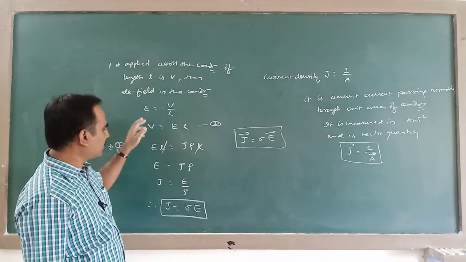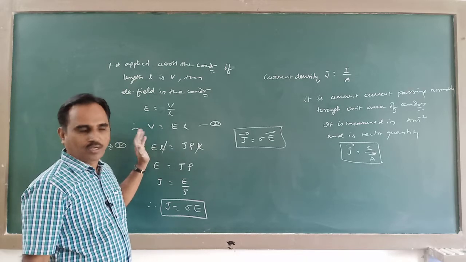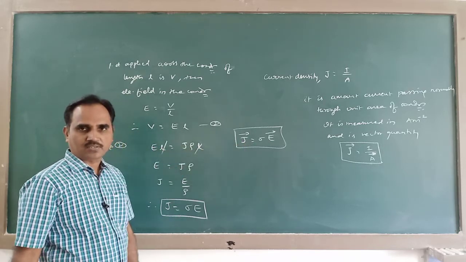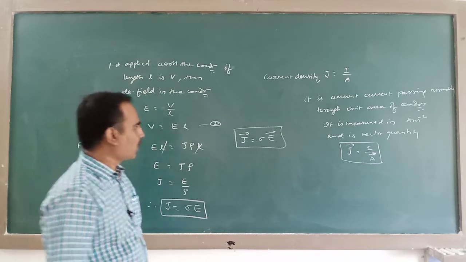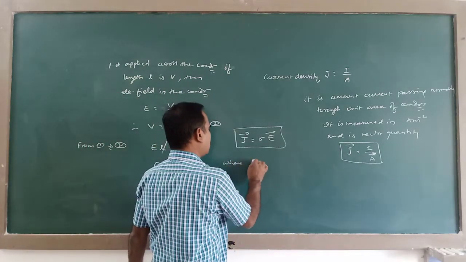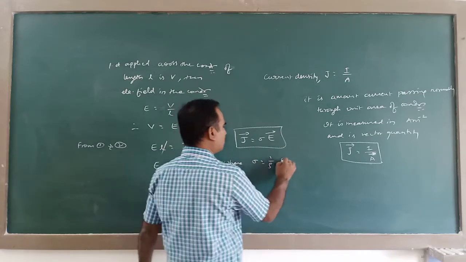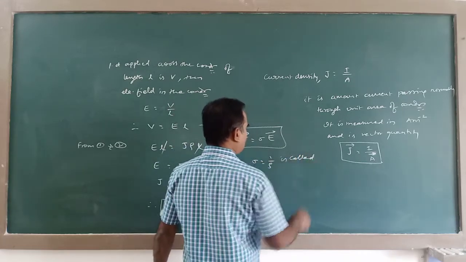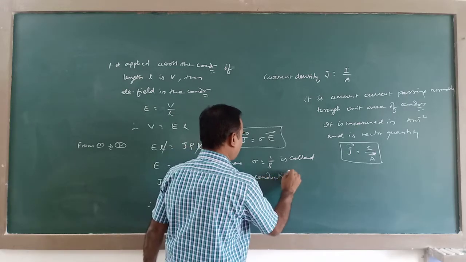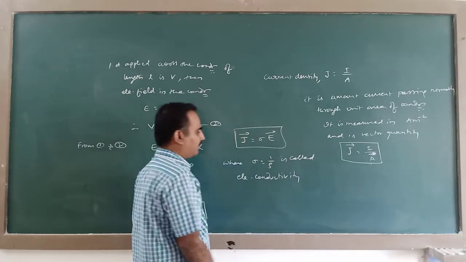V is equal to IR, that is the basic Ohm's law. In terms of current density and electric field, Ohm's law can be written like this. So where sigma is 1 by rho, it is called electrical conductivity.